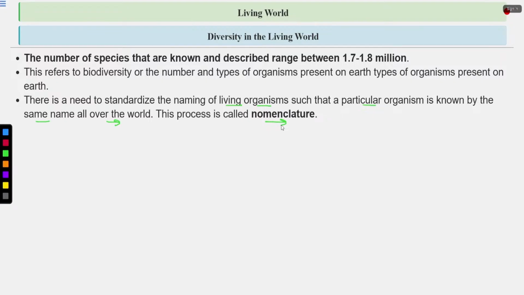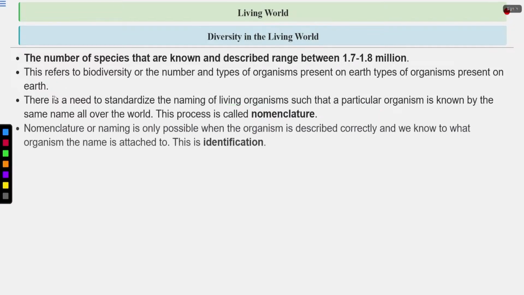Naming should be done in such a way that each organism should be known by a single name, and this name should not be given to other organisms. Nomenclature, naming, is only possible when the organism is described correctly and we know to what organism the name is attached. This is known as identification. So before nomenclature, identification of that organism is very important. The organism should be described correctly before naming it. So identification is done prior to nomenclature.